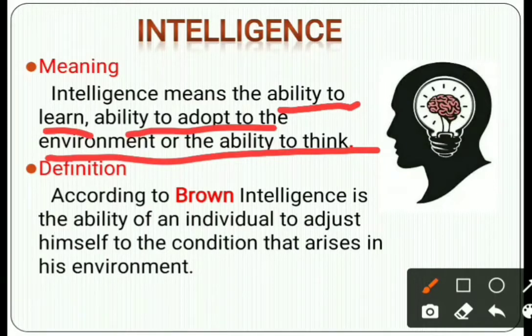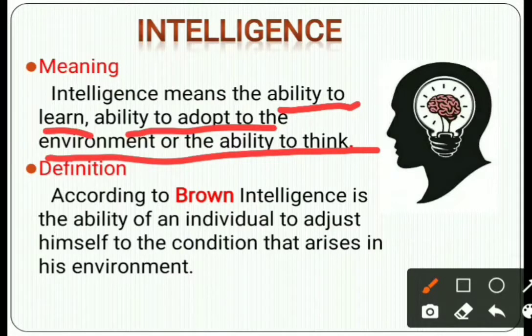Whatever we think related to any idea, any person, or any situation or condition, that is your intelligence. This is related to your brain. What kind of ability you have to learn and to adapt according to your environment, that is your intelligence. I will repeat it again. Meaning of intelligence: intelligence means the ability to learn, the ability to adapt to the environment, or the ability to think. So that is about your intelligence.